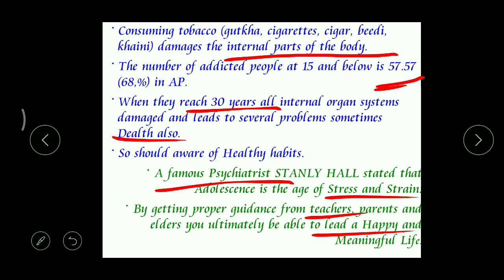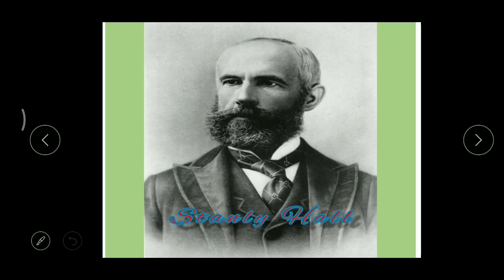Here you can find the pictures. What are these? These are different varieties of gutka and pan masala. This is a cigarette, and here we can find a lady who is using a bidi, right? When I go to North India, and even in Guntur, it is very common that ladies also use tobacco products. And here you can find the picture of the psychiatrist Stanley Hall, who said that adolescence is the state of stress and strain.